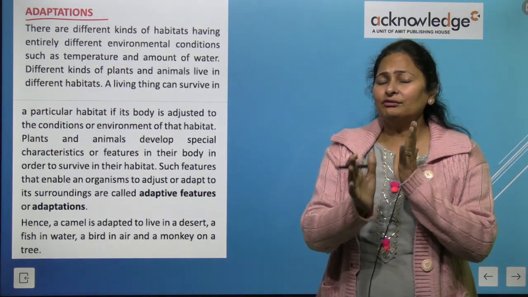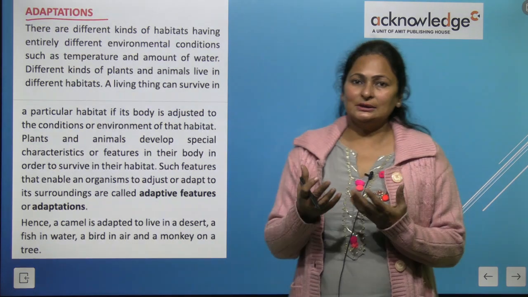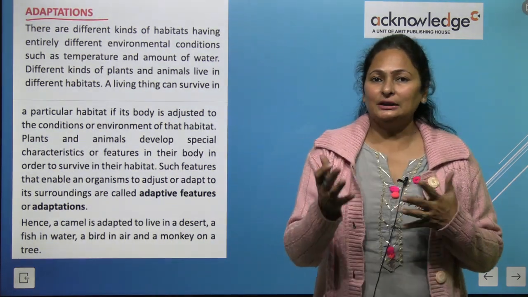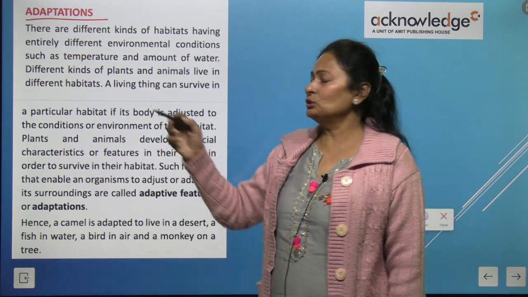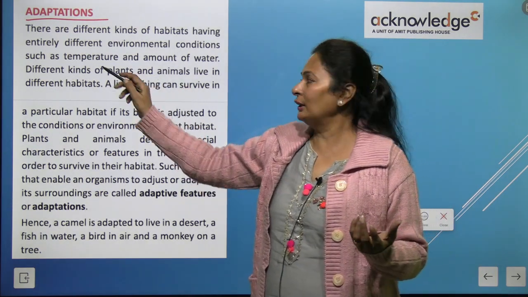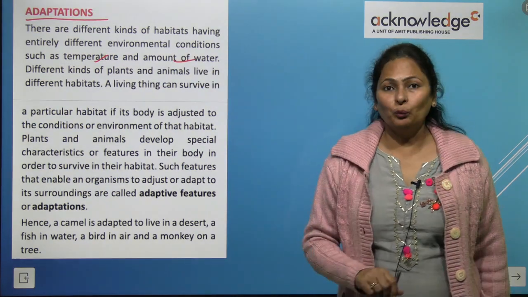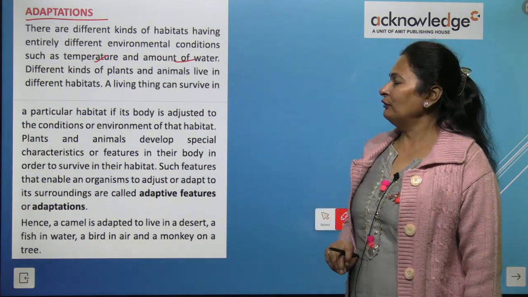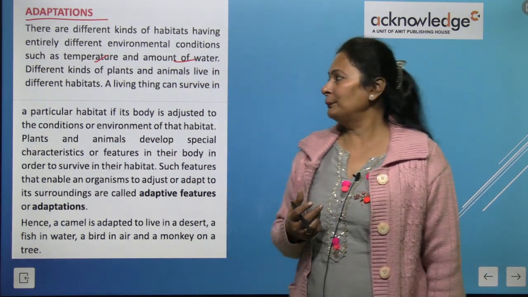The environmental conditions vary from place to place, right? Climatic condition includes temperature and amount of water intake. So different kinds of plants and animals live in different habitats.